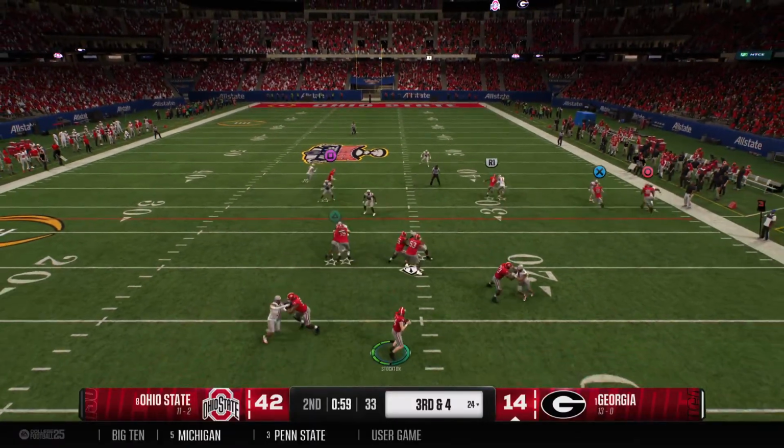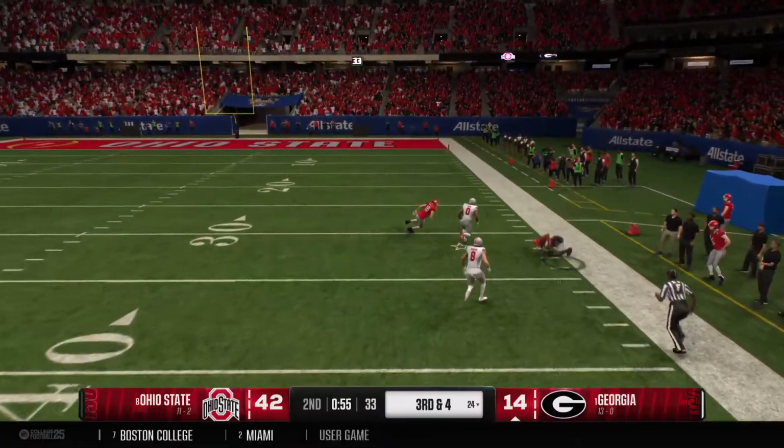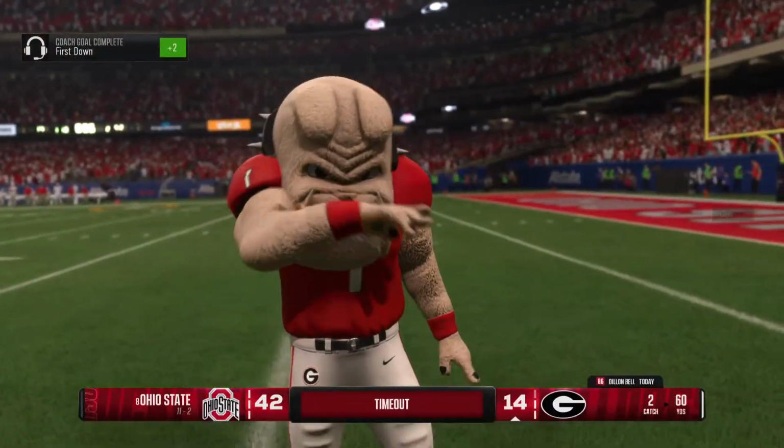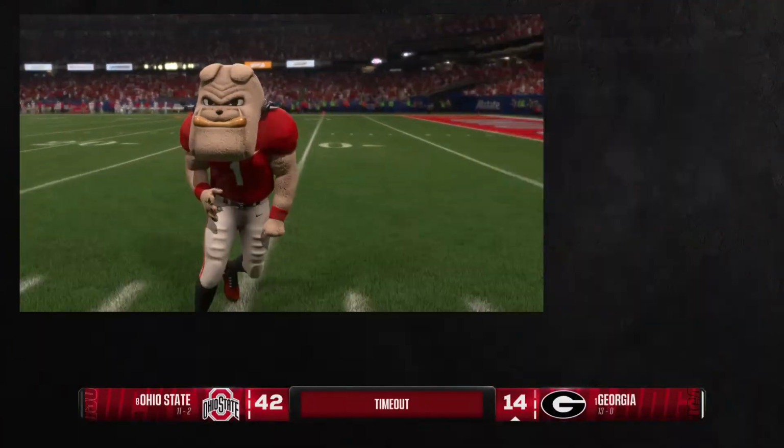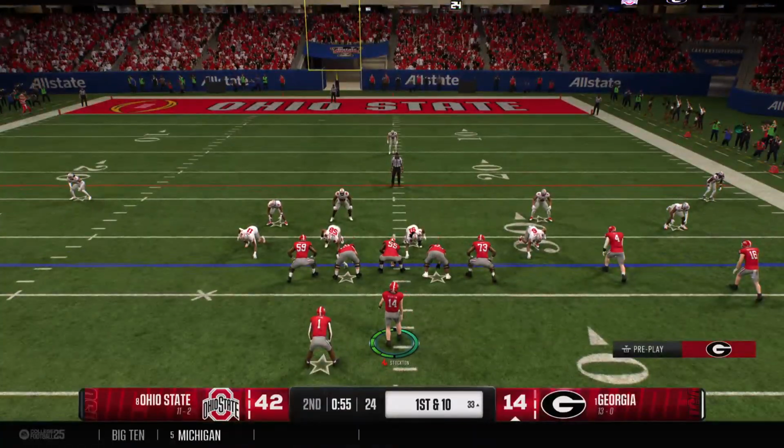Third down, out of the shotgun. Running, testing the defense with a throw downfield. And he's got it down there inside the 35. Timeout is called to talk strategy late in this close game with halftime approaching.